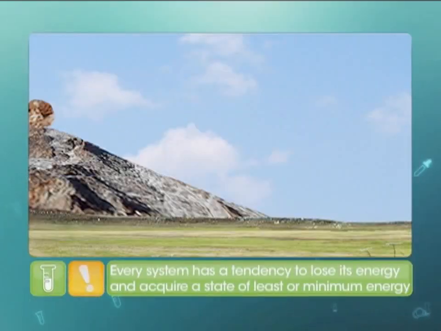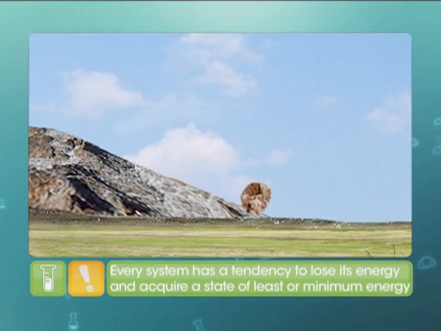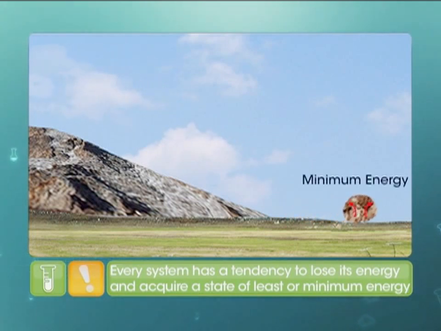The urge for stability causes the stone to go downhill. At a higher altitude, the stone has higher energy. At the foothill, it has the least energy. Therefore, every system has a tendency to lose its energy and acquire a state of least or minimum energy. So, let's come back to how a chemical bond is formed. The basic idea is the same as that of a stone rolling downhill. The lowering of energy leads to higher stability.